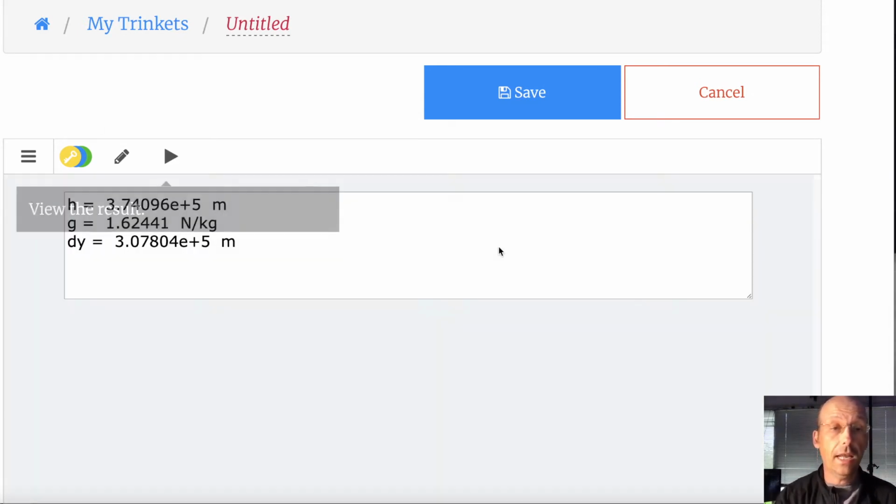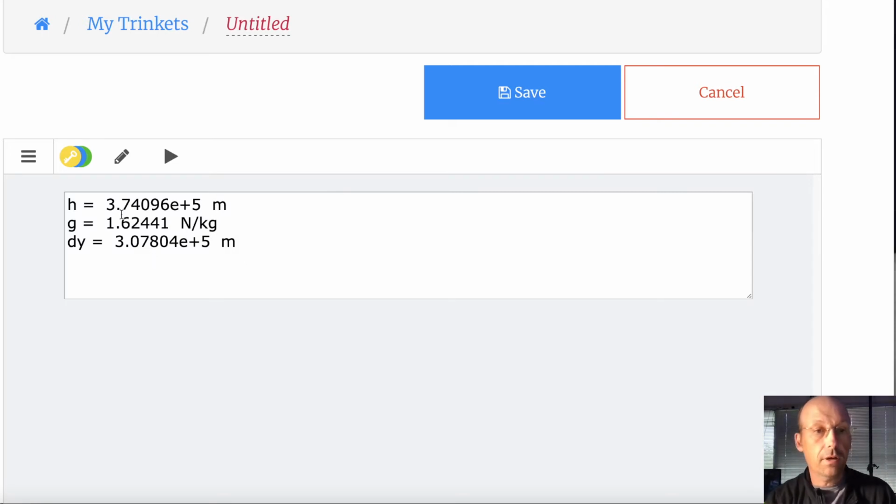And if I run it, now what happens? I get a difference, right? So different by 70,000 meters. This one goes 374,000 meters high, and this only goes 307,000 meters high. So it does matter in that case.